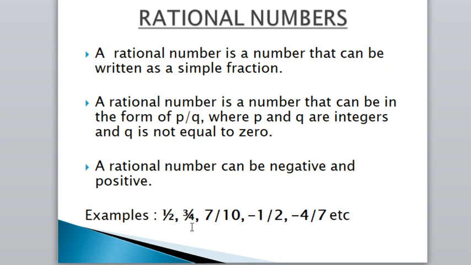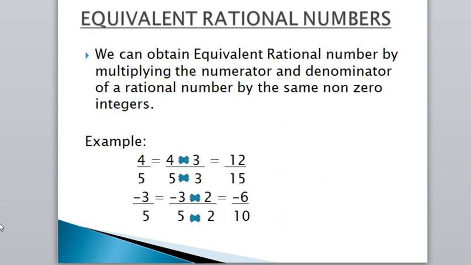So examples are given here: 1 by 2, 3 by 4, 7 by 10, -1 by 2, -4 by 7, etc. So here you can notice that the numbers are written in the form of a fraction, and some numbers are positive and some numbers are negative. So these are the examples of rational numbers.